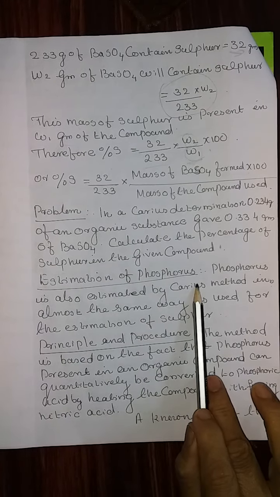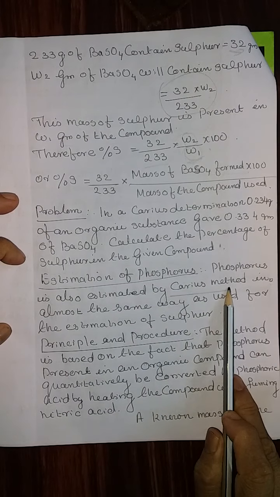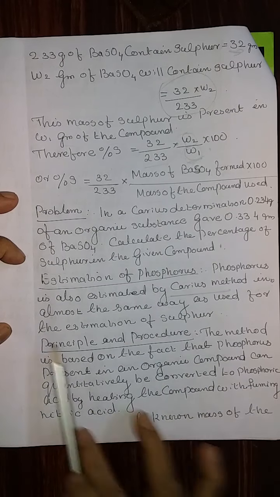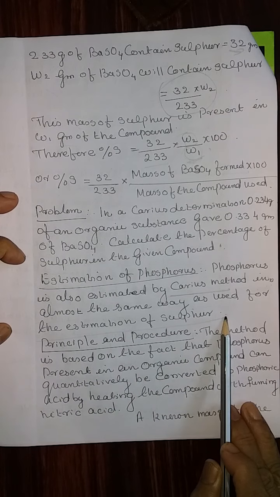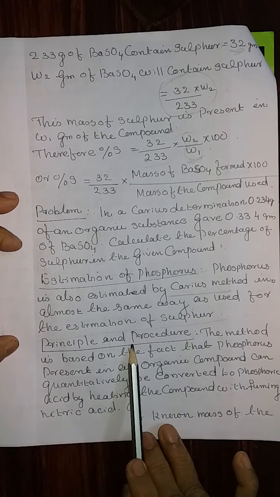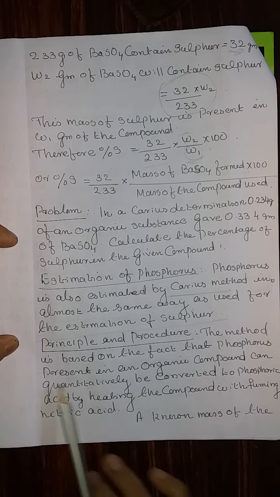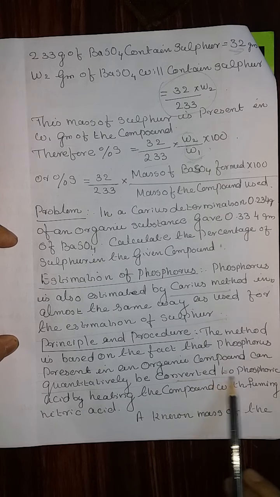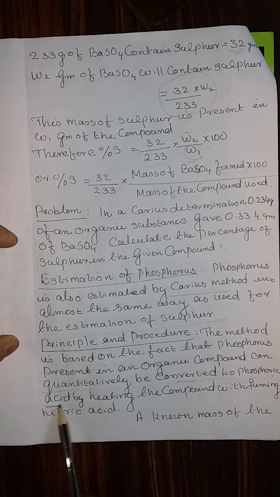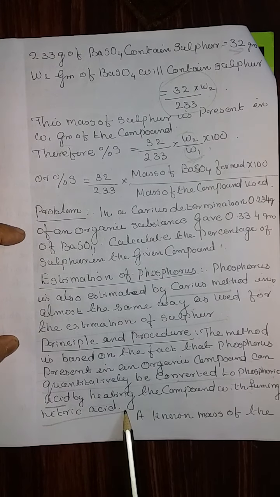Estimation of phosphorus. Phosphorus is also estimated by Carius method in almost the same way as used for the estimation of sulfur. Principle and procedure. The method is based on the fact that phosphorus present in an organic compound can quantitatively be converted into phosphoric acid by heating the compound with fuming nitric acid.